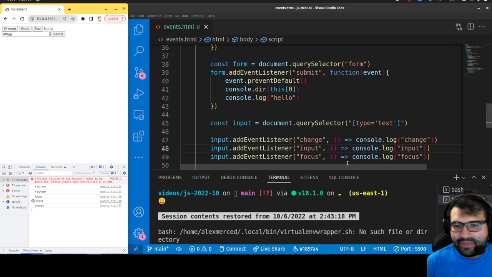And that's the best way to explore, play with these and just get a feel for when they occur and stuff like that. But that is essentially browser events in a nutshell.